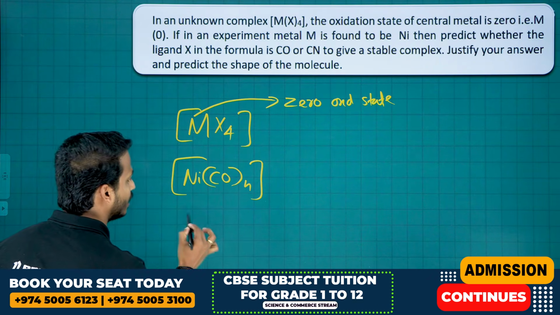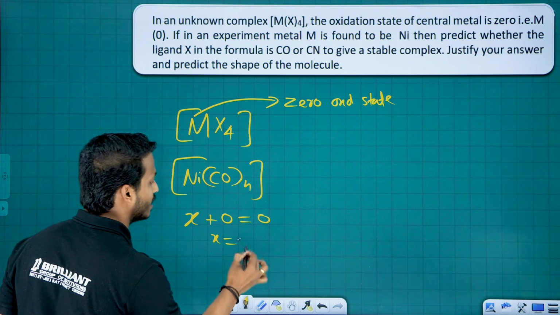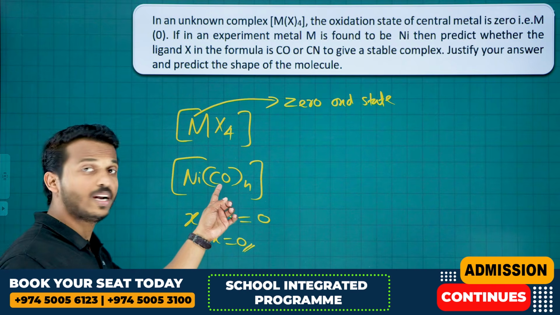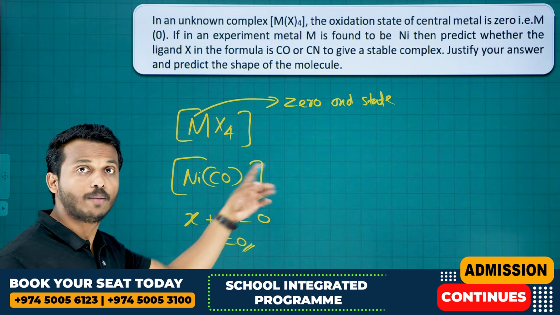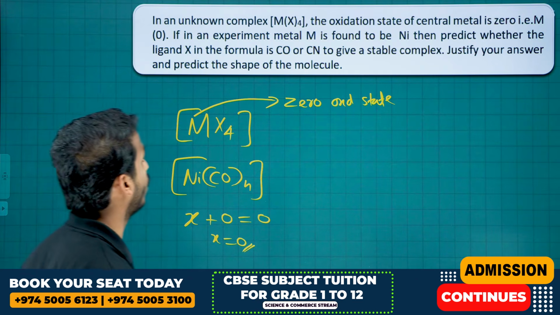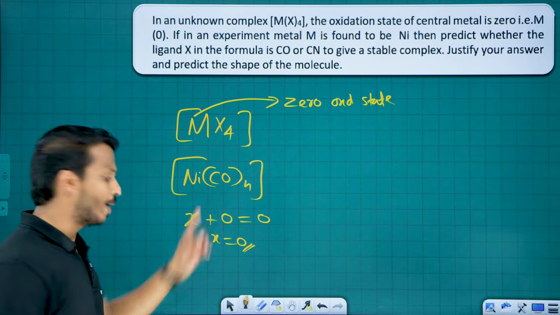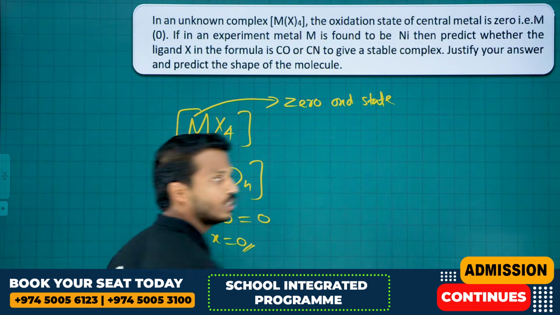Check it, all of you. Nickel charge X, carbonyl is a neutral ligand, overall 0, yes, X equals 0. What about if it is CN? It will get +4, right? Because CN charge is -4, overall you will get +4. Okay, justify your answer and predict the shape of the molecule. You can predict the shape of the molecule by using which theory?